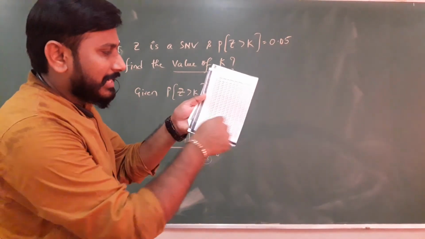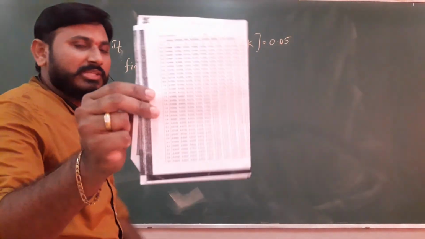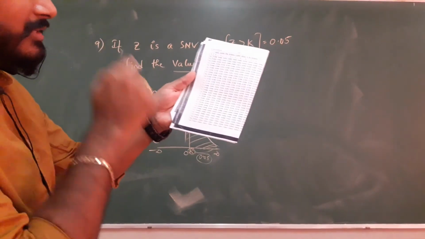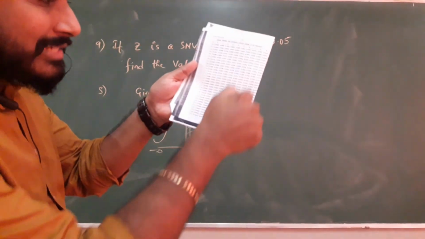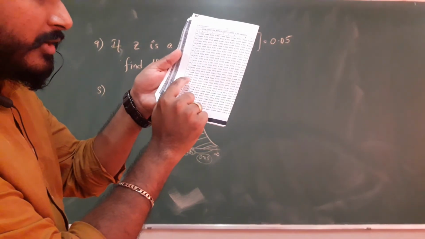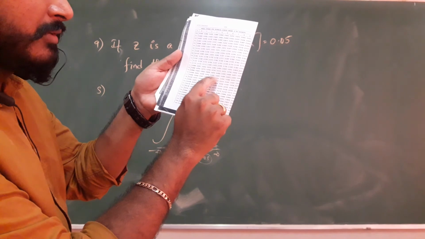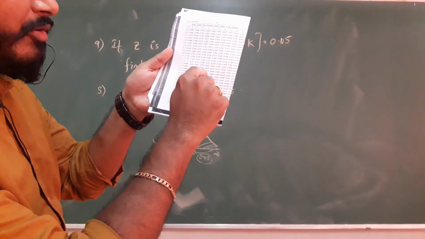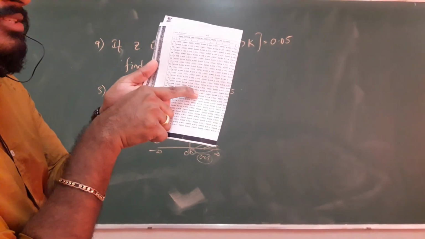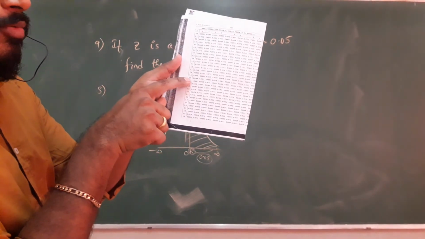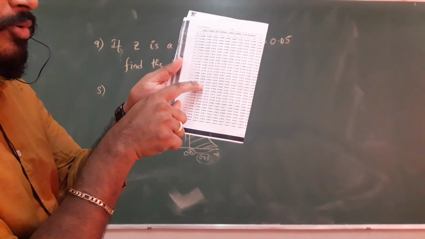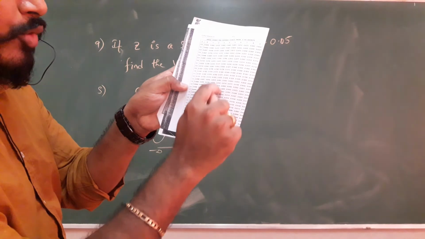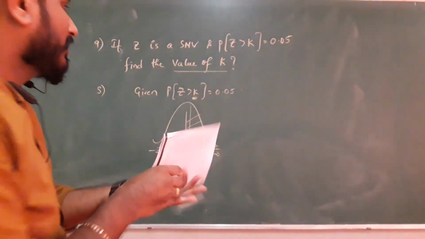Now from these normal tables, if you observe the answer 0.05, where the answer lies we have to check. So look here, 0.05 according to me under 1.64, 0.0501. If you go through these tables, 1.6, 0.0548, like that line. 1.6 under 4, if you check, 0.0505.